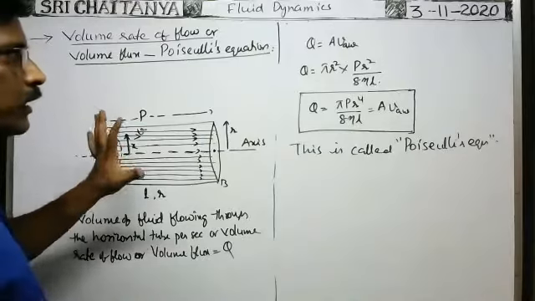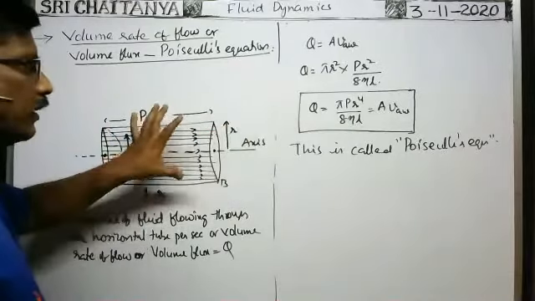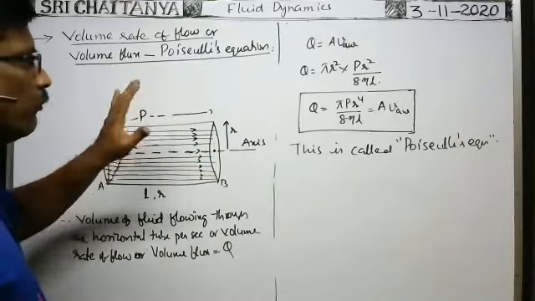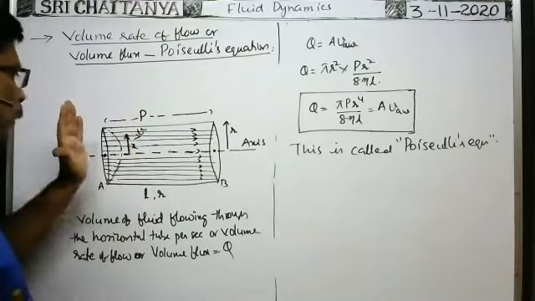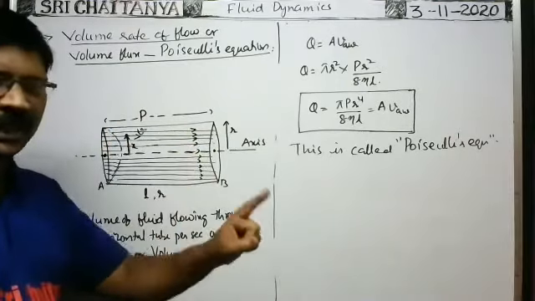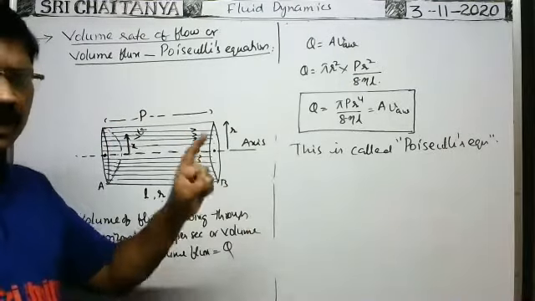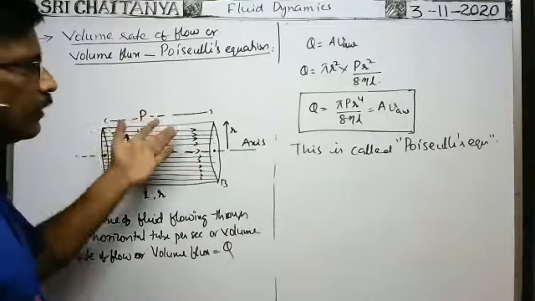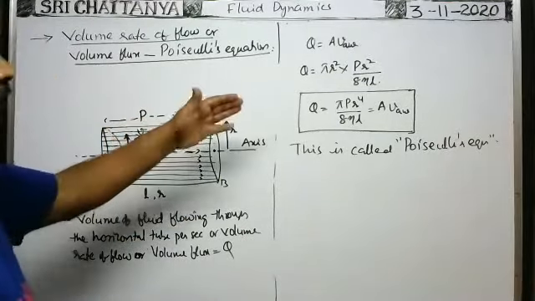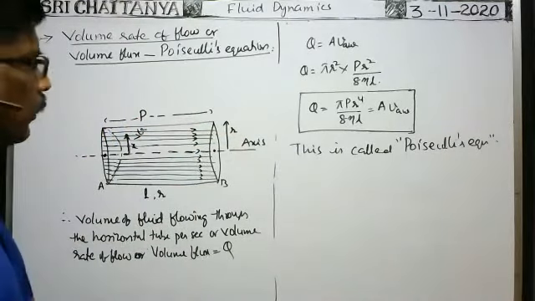That is very, very important. It is applicable only for a horizontal tube, not for inclined tubes, because the potential energy of the fluid entering the tube and leaving the tube must be the same. That is possible whenever the tube is horizontal. That's why Poiseuille's equation is applicable only in case of a horizontal tube.